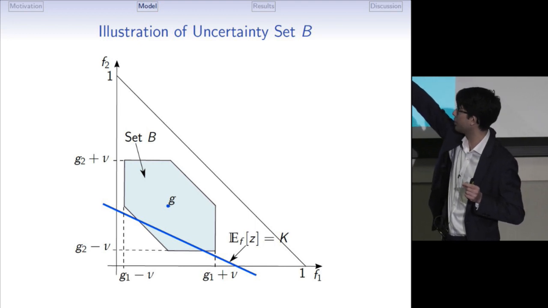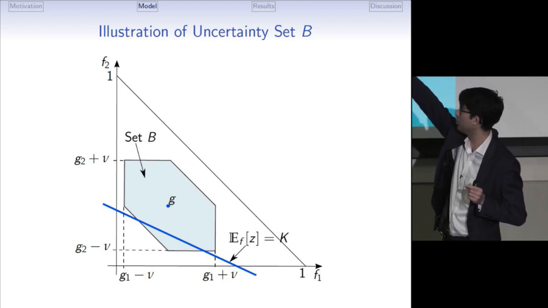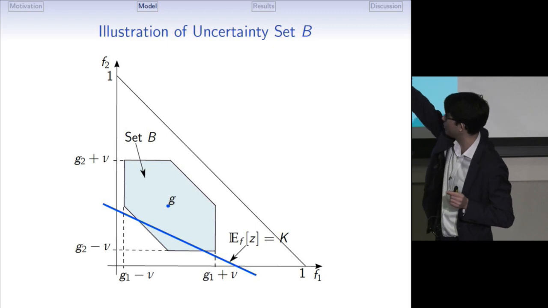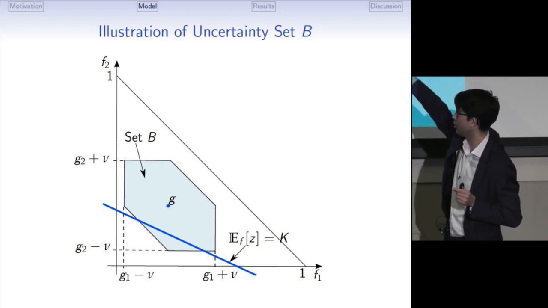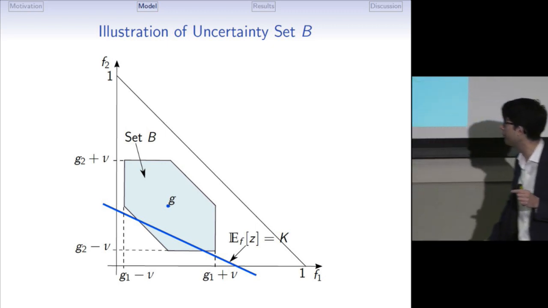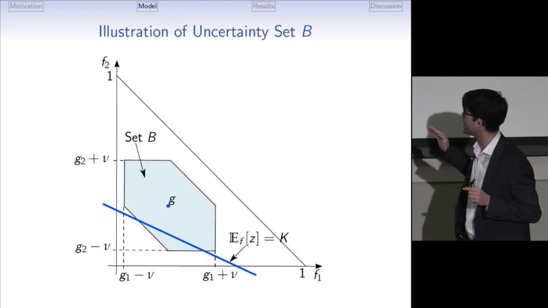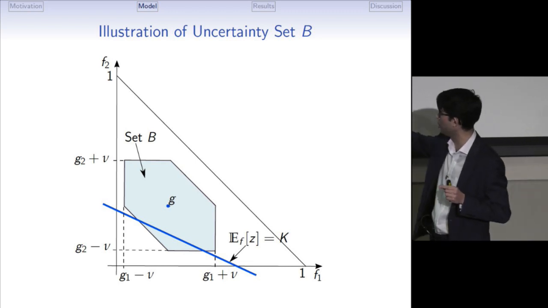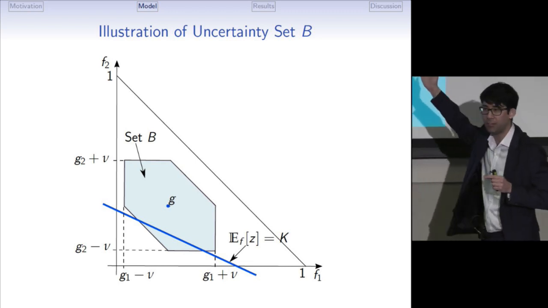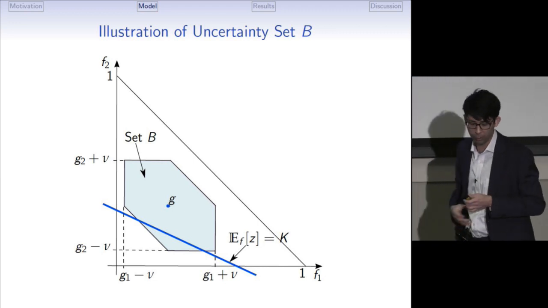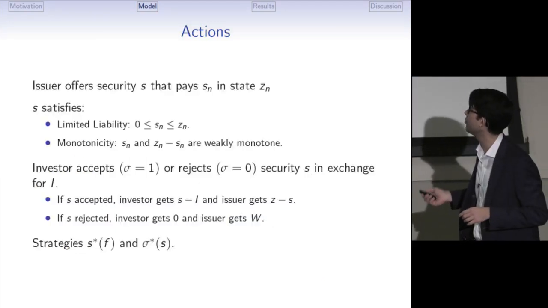F2 belongs to the interval between G2 minus nu and G2 plus nu, and F0 is between G0 minus nu and G0 plus nu, and so we get this hexagon. An important object in the analysis will be the zero NPV line, the blue line. All projects above this line have positive NPV, all projects below have negative NPV.